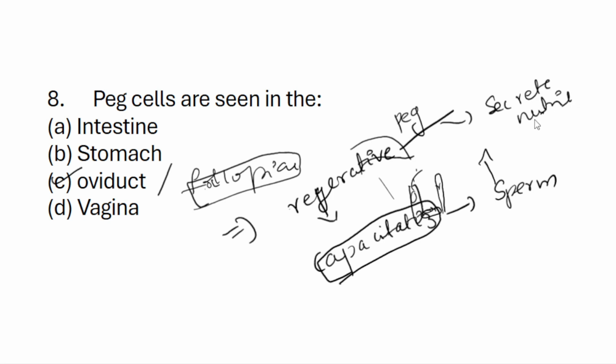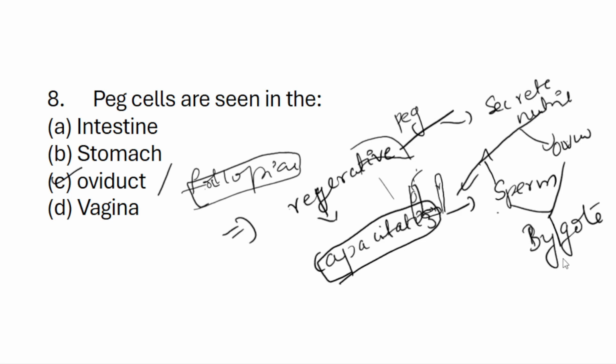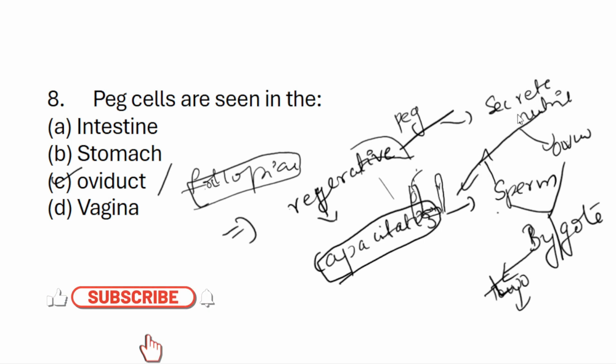These nutrients give strength to the sperm and the ovum to fertilize and form a zygote. So they help the sperm through capacitation, and they give nutrients to the ovum. So there is a possibility of fertilization. The peg cells are useful in fertilization. Next question.